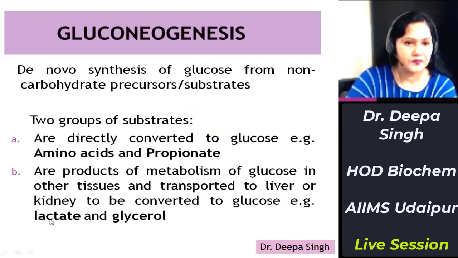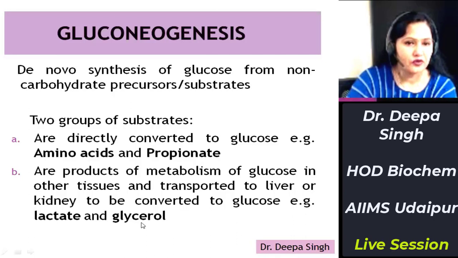Lactate is formed by anaerobic glycolysis in skeletal muscle. In skeletal muscle and RBCs, the end product of glycolysis in anaerobic condition is lactate. So this lactate, which is formed in skeletal muscle, comes into the blood circulation, is taken up by the liver or kidney, and is converted back to glucose by gluconeogenesis.